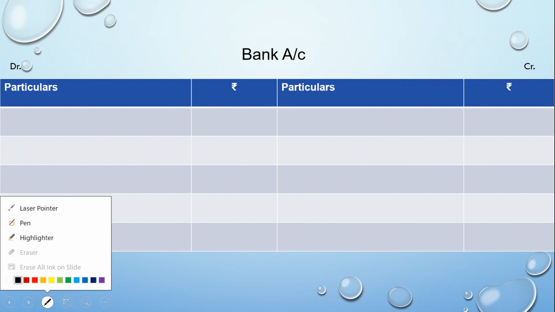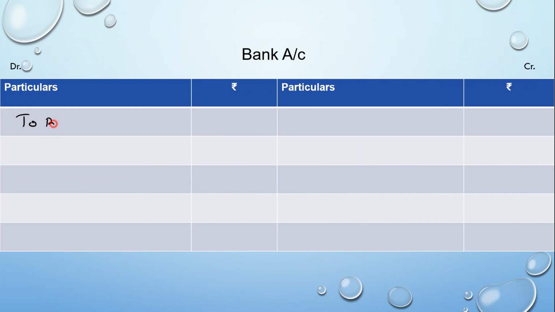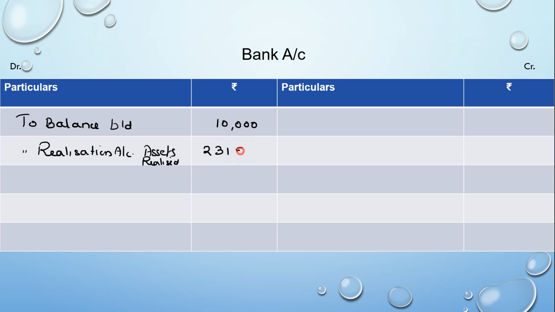As you know, we are going to start it with the balance brought down. Refer to the balance sheet. There was an opening balance of 10,000 on the asset side. Then go to your realization account. There you have the assets realized amount, the total of it on the credit side, so that we would write here on the debit side. The amount was 2,31,500. And then we had the payments made towards the liabilities on the debit side of the realization account. This is for the liabilities paid. The total was amounting to 1,72,500.